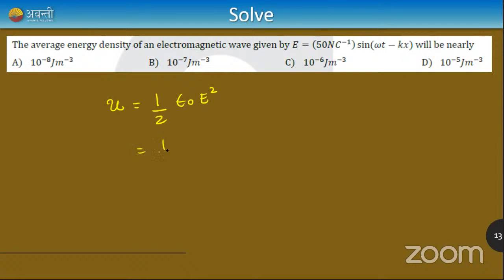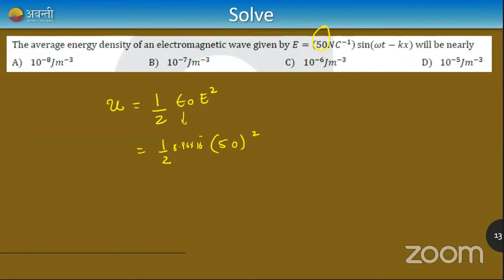So write down half as it is. What is E? E is 50 units, so 50 square. And what is epsilon naught? Epsilon naught is 8.86 into 10 raised to how much? Minus 5? Let me check on the internet whether it is minus 12 or minus 5, because I don't want to get you confused.